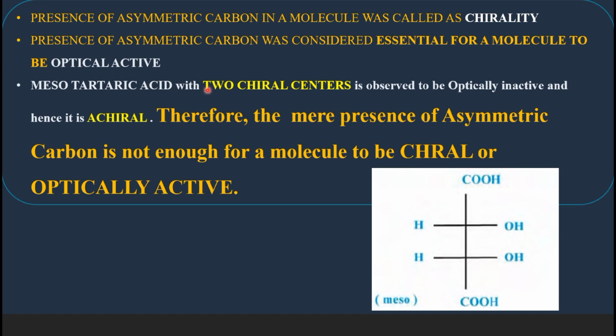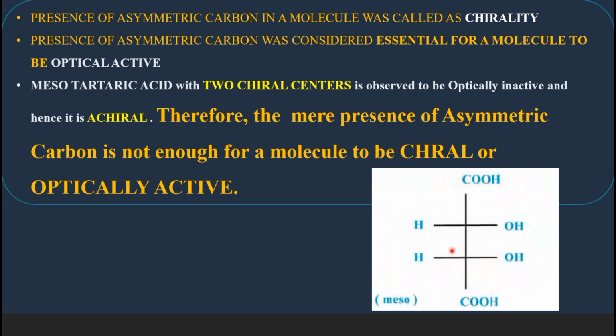If chirality is only the presence of an asymmetric carbon, all the molecules with asymmetric carbons should be chiral and should be optically active. So a molecule with asymmetric carbon was considered as chiral, and for a molecule to be optically active it should be chiral. In that case, all the molecules containing asymmetric carbon atoms should be chiral and they should be optically active.